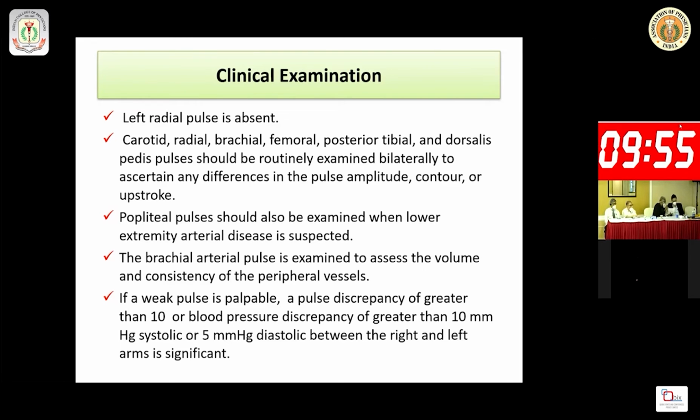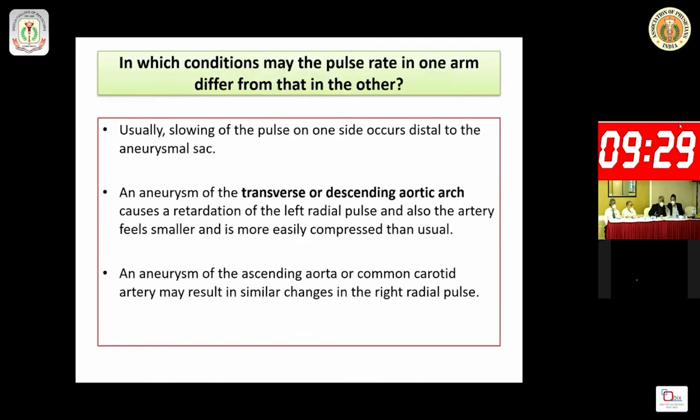If the discrepancy of the rate of the two arms, like right arm and left arm, is more than 10, or blood pressure discrepancy is greater than 10 millimeter mercury in systolic or 5 millimeter in diastolic between the right and left arm, that is significant, and that gives the clue that it may be associated with either subclavian artery stenosis or aortoarteritis.